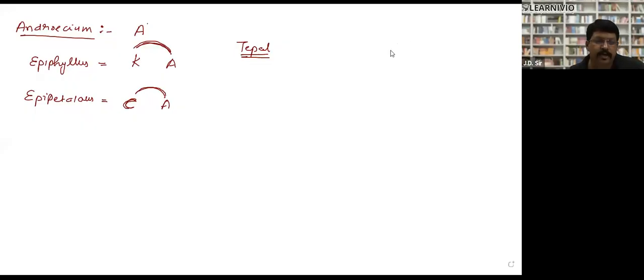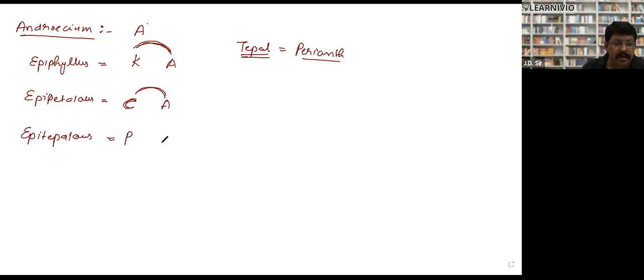Look, I told you yesterday, tepals are those where you are unable to differentiate between sepals and petals. And the group of tepals is called what? Perianth. So perianth is a group of tepals. If the situation is epitepalous, we'll write it this way. Is it clear, all of you? Tepals are clear? Fine. It will become more clear when we discuss the formula in families, right?